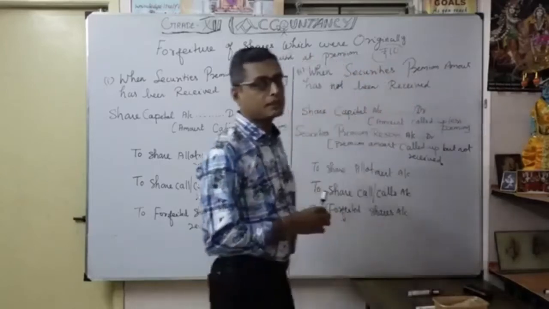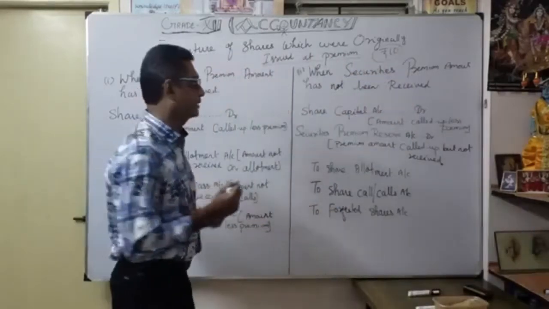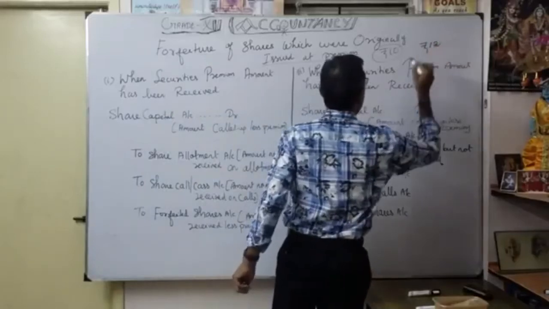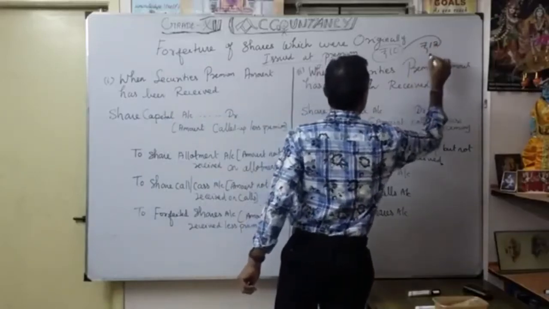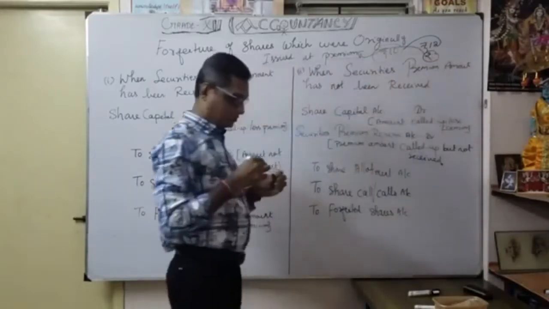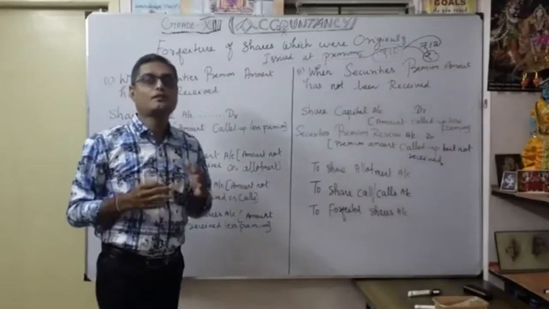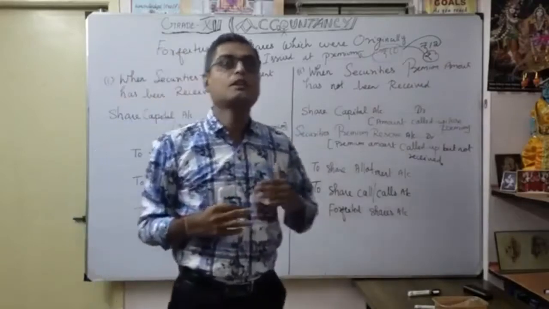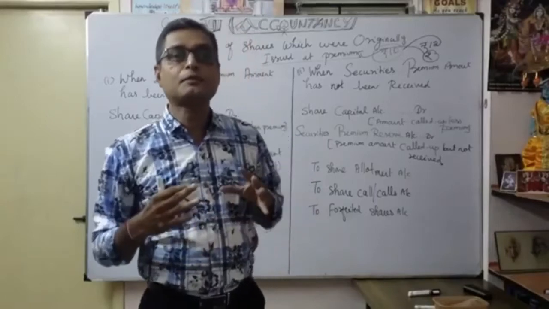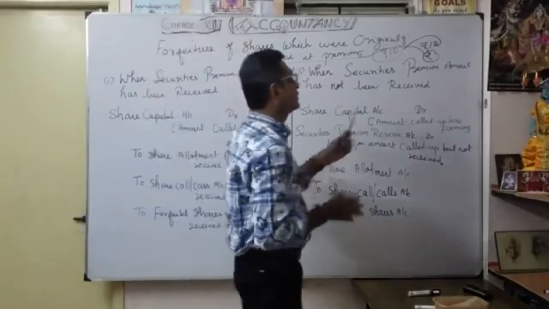Now what is the meaning of issue of shares at premium? It becomes 12 rupees. So the difference of 2 rupees is called the premium. So 10 rupees is the nominal value, and more than the nominal value, we consider it issued at premium. The 2 rupees here is issued at premium.